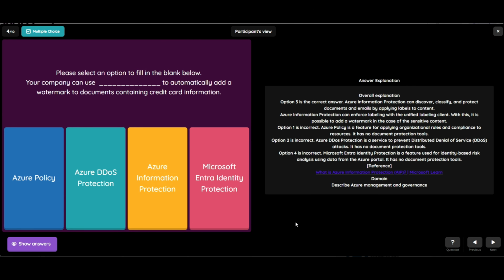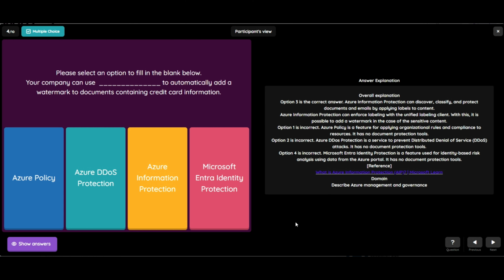Let's see the other options. So option 1, Azure Policy, is incorrect. Azure Policy is a feature for applying organization rules and compliance to resources. It has no document protection tools. Second option, Azure DDoS Protection, is also incorrect. Azure DDoS Protection is a service to prevent distributed denial of service attacks. It has no document protection tools.